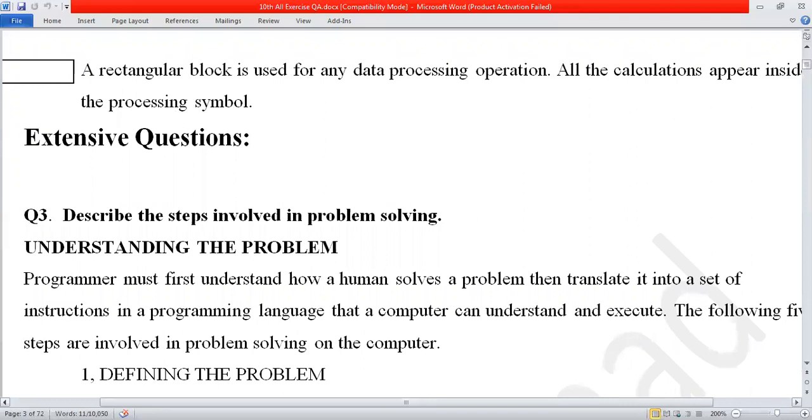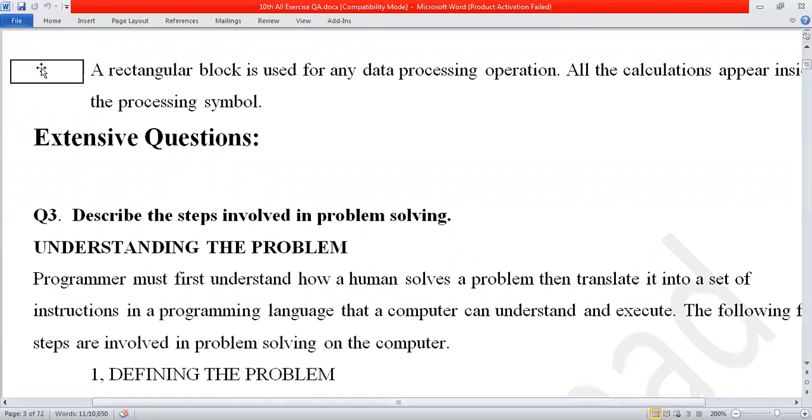What is processing? When do we use this rectangular block in our flow chart? Let's say a situation like this: z is equal to x plus y, z is equal to x plus 1. Now there is a calculation, or z is equal to 2 plus 5, or x is equal to 3 minus 5. When there is some kind of calculation we perform in a flow chart, then we will use this rectangular block. I hope you will understand these things in detail.